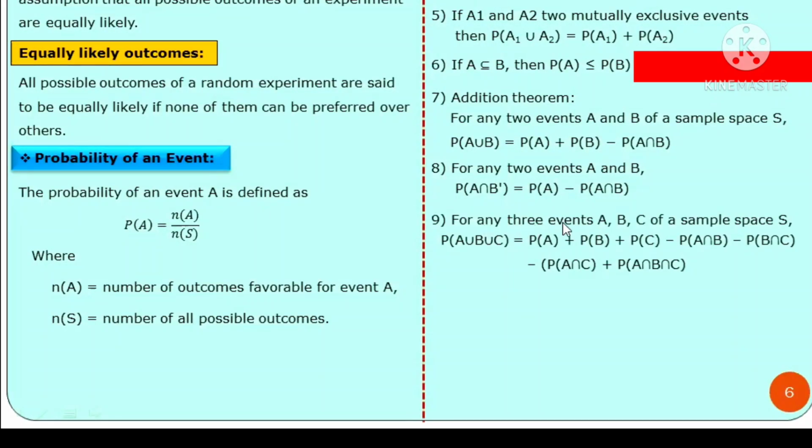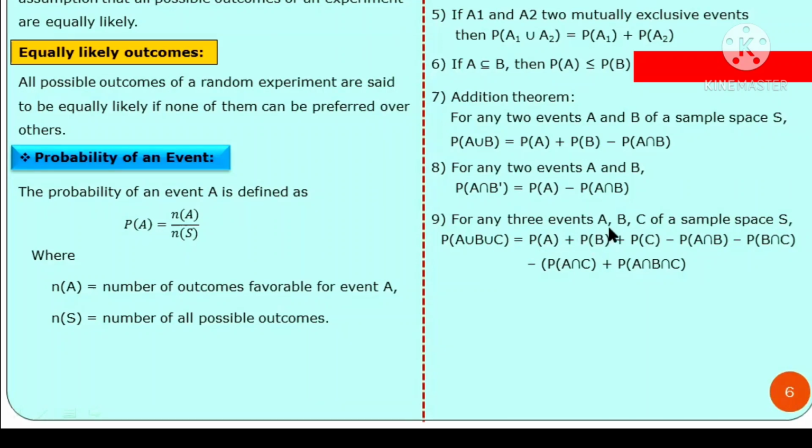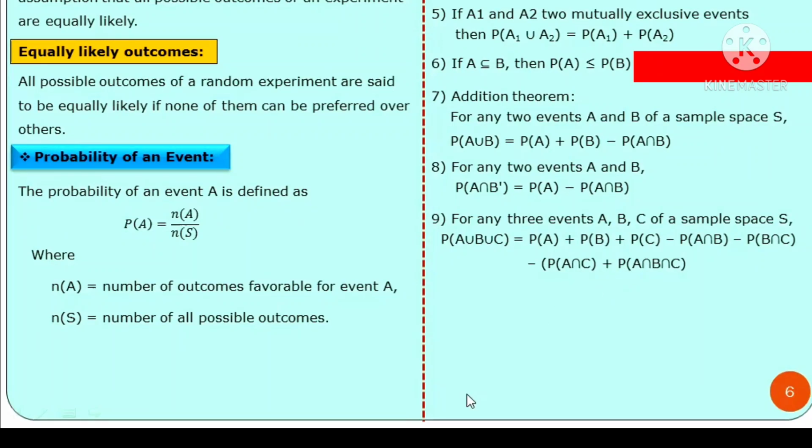Next, for any three events A, B, and C of the sample space S, the probability of A union B union C, the union of three sets, is obtained by P(A) plus P(B) plus P(C) minus P(A intersection B) minus P(B intersection C) minus P(A intersection C) plus P(A intersection B intersection C).